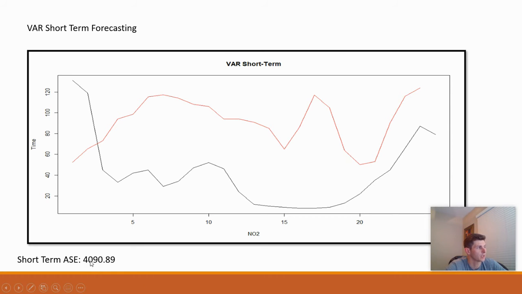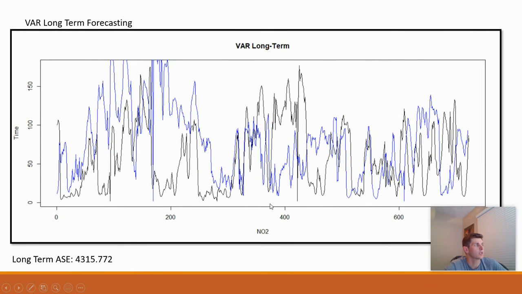It came out worse actually, at 4,090, which again makes sense given how big the spread is between the forecast and the realizations. Then looking at the long-term forecasting, this came out to be 4,315, but what's interesting about this graph is that it's almost like mirror images. The forecast is mirroring the realizations. So perhaps NO2 and temperature have an inverse relationship, and it might have been better to use a different explanatory variable for the VAR model.